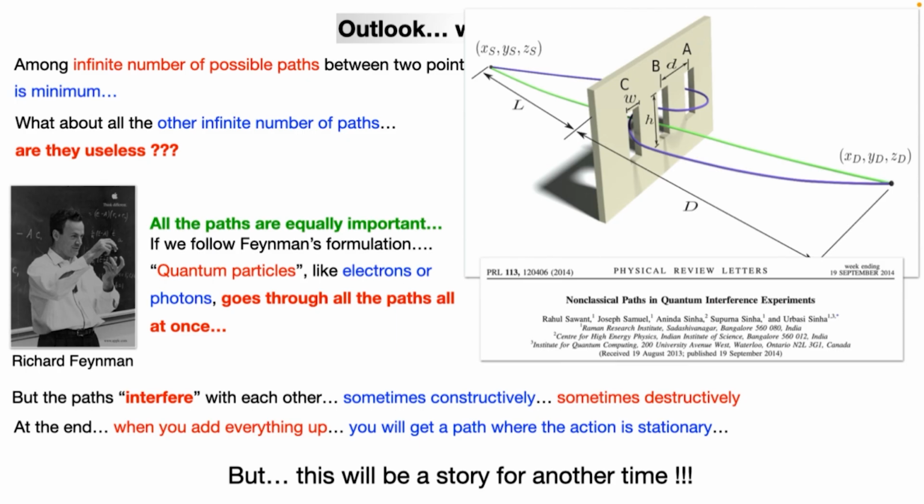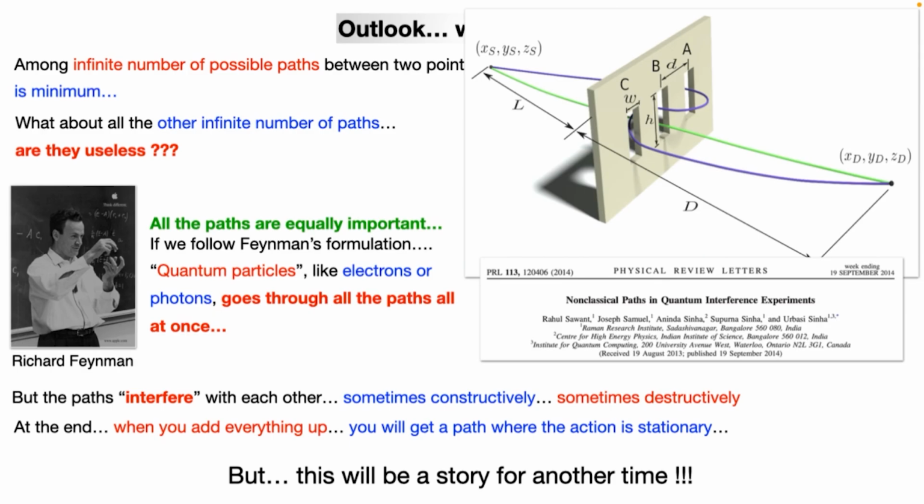Most probable once you take care of all the interference from the other paths, because most of the paths will cancel each other by destructively interfering. Only the classical path will remain at the end.